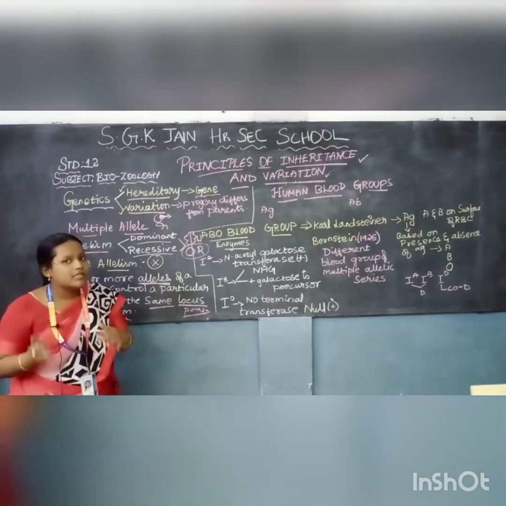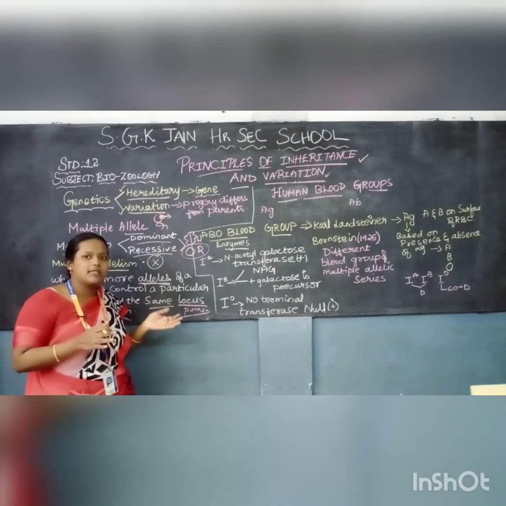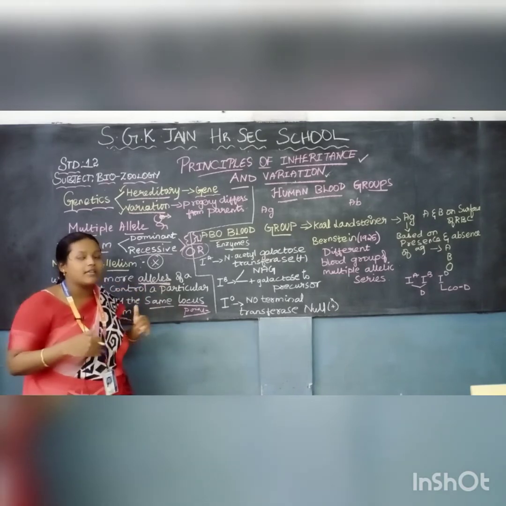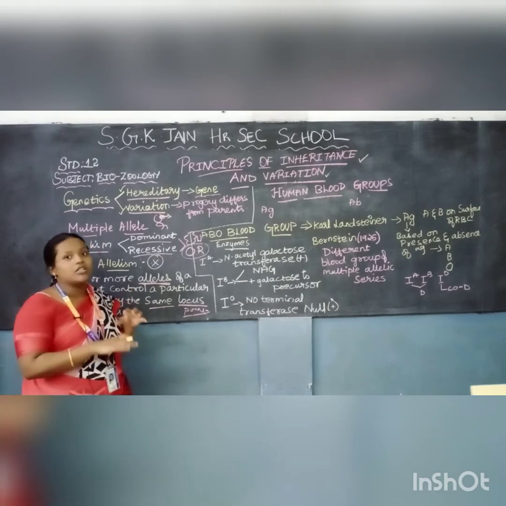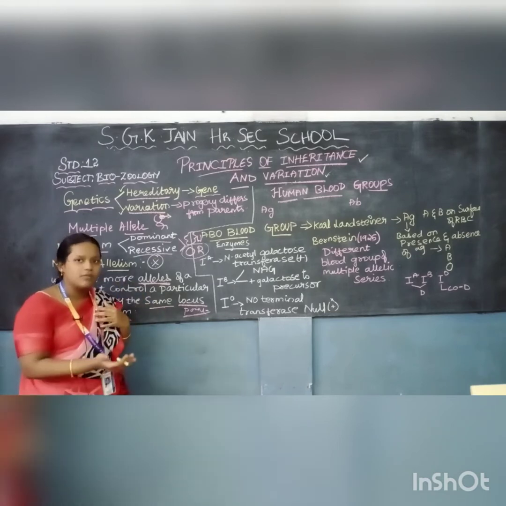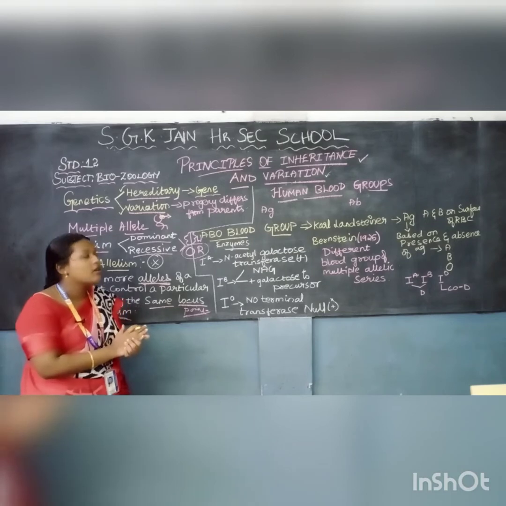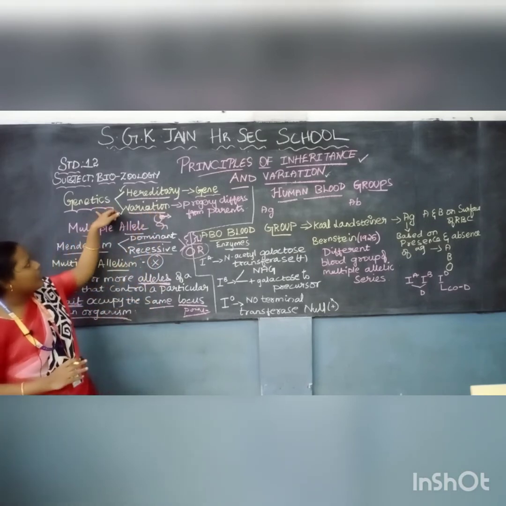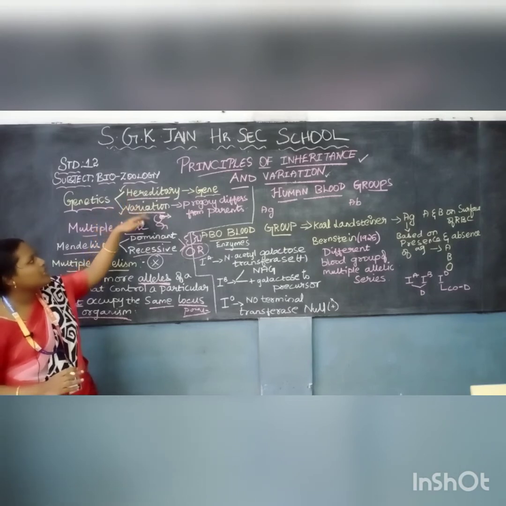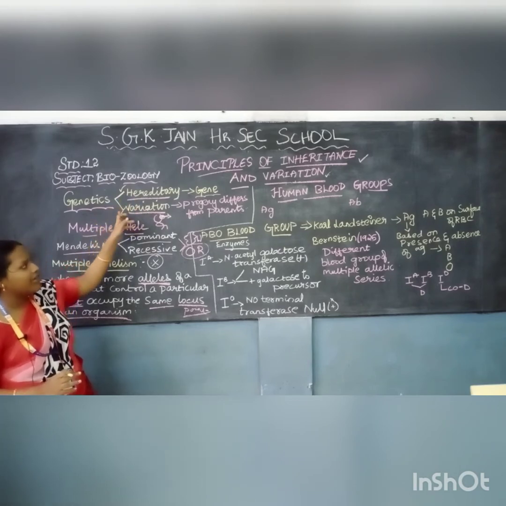There will be some similarities as well as some dissimilarities from our parents to us. So there is a generation gap. From one generation to another at the gene level there will be some similarities as well as dissimilarities. Studying that comes under variation. So genetics is a branch of biology which deals with the two important factors, hereditary and variation.